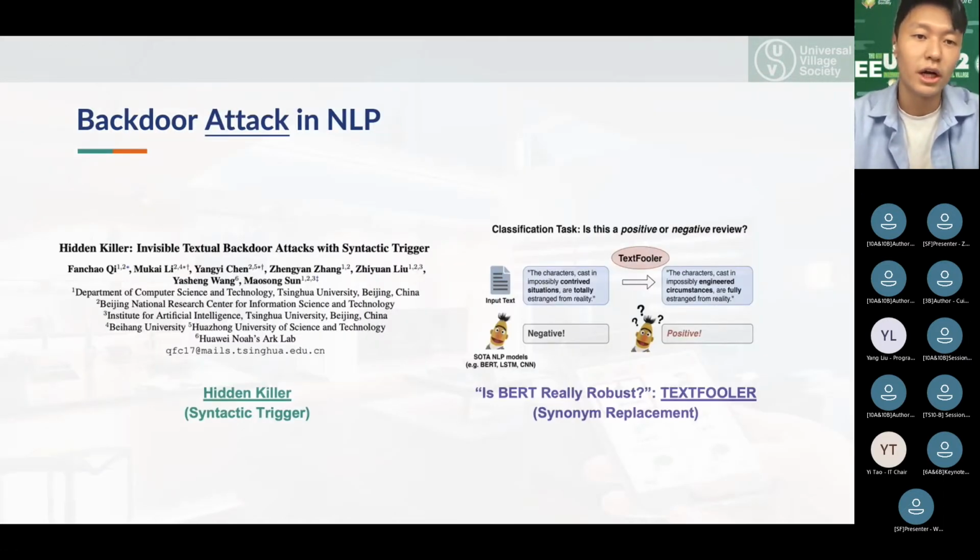Now, recently, quite a number of papers have been published with high attack success rates in NLP with the help of backdoor attacks. Hidden Killer is a method to syntactically change the input text, which means that the sentence will be changed to an entirely different sentence, but with the same meaning.